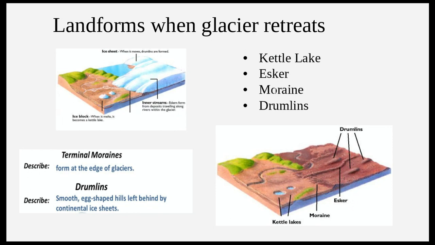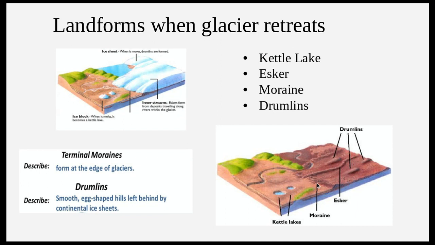First, I'm going to start with a moraine. A moraine occurs when the glacier is coming down, it's dragging all that till down, and it starts to melt at the bottom. And the melting can be due to an increase in temperature down here, for example. Now, when it starts to melt, it leaves a mound or a little hill of this till, of the rocks. We call that a moraine. If you look at this picture on the bottom right hand corner, you see this over here. This is when the glacier came down and it melted and it left behind all the rock deposit, the till. This is called a moraine.